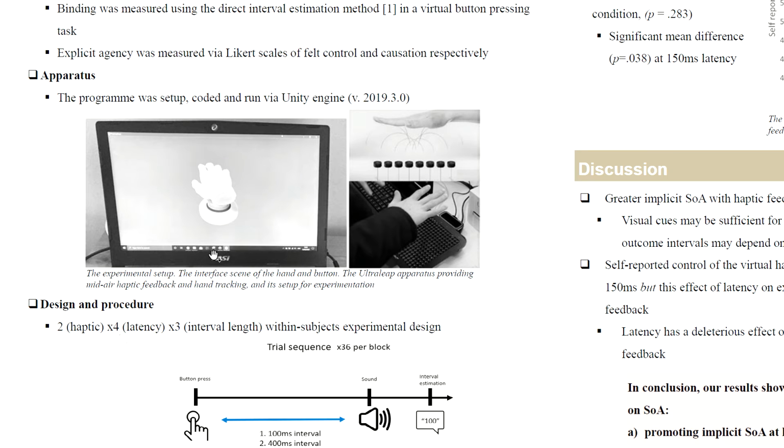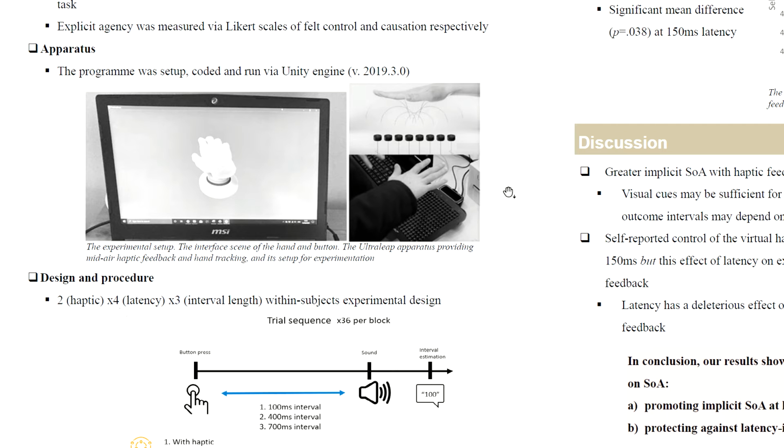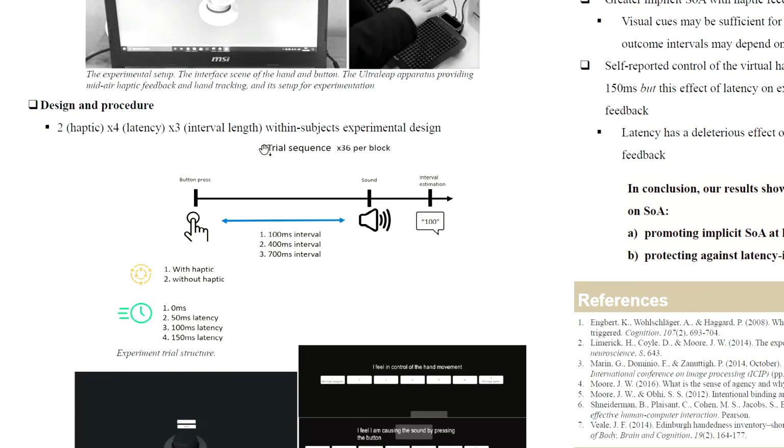An example here of the virtual scene, the participant's virtual hand and the button. Visual representation of how mid-air haptics is provided using ultrasound technology, and the apparatus set up for the experiment. We have a 2x4x3 within-subjects design: 2 levels of haptic feedback, with and without, 4 levels of latency for the hand movement, which is 0 to 150 milliseconds spanning equally. We have 3 levels of actual interval, with 36 trials per block.